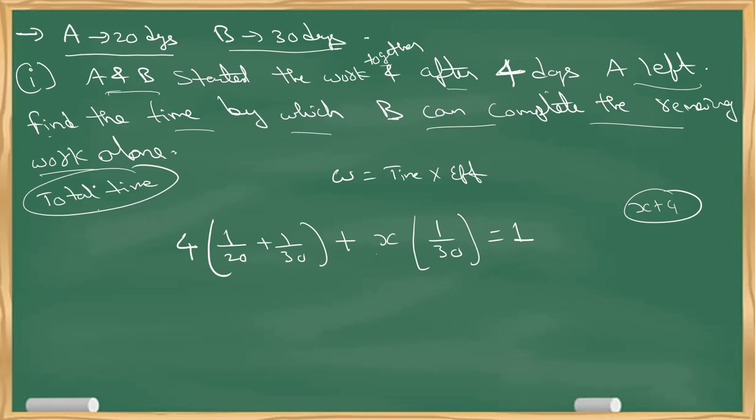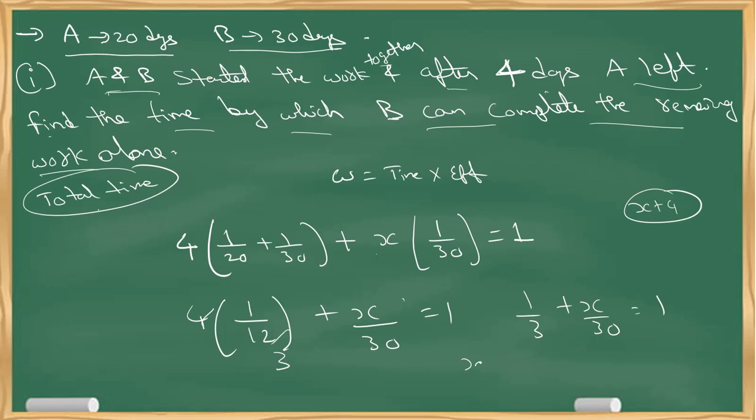Read it carefully. So 4 times 1 by 12, that is 1 by 3, plus x by 30 equals 1. So x by 30 equals 1 minus 1 by 3, which is 2 by 3. So x equals 20.